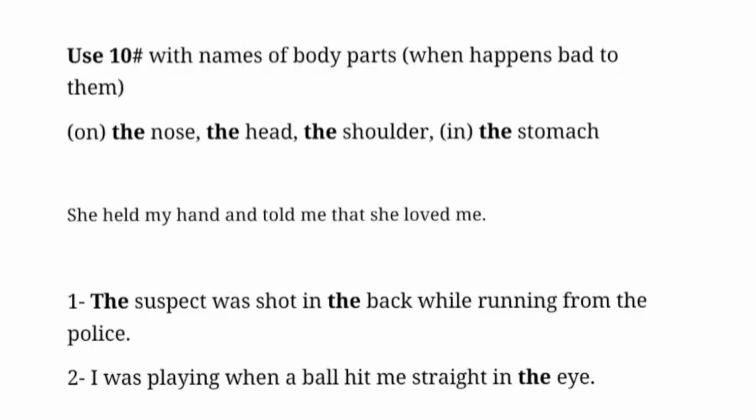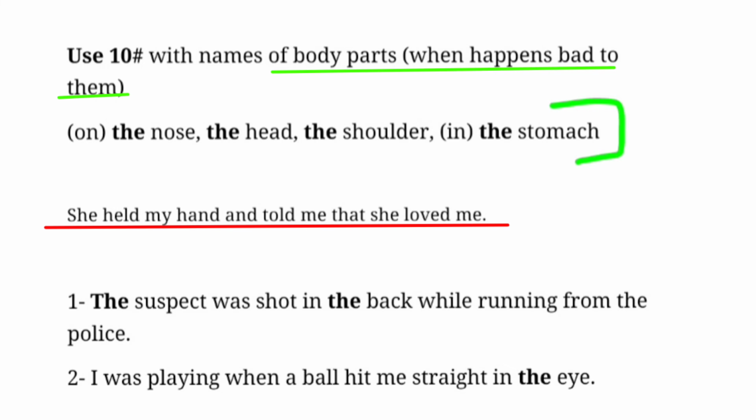Now, we usually use possessive forms like my, your, his, her, etc. with these. Like she held my hand and told me that she loved me. But when we want to talk about something bad happening to our body parts, we use the.